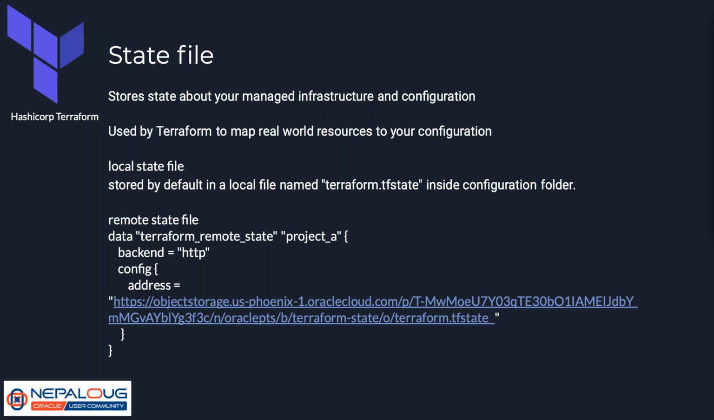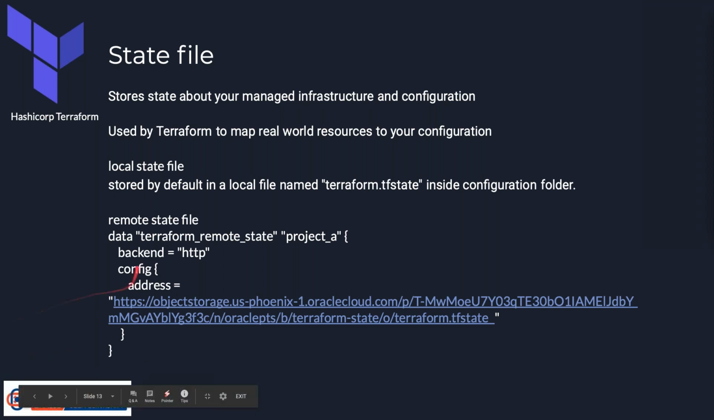Let's say you have 10 developers working on the same Terraform project, and they all have the configuration file on their own machine. In that case, if you maintain the state file locally, there is a chance that the state file gets mismatched, and one developer has a different state file than another, right? So in that case, we can use a remote state file and store it in object storage or an S3 bucket of AWS.